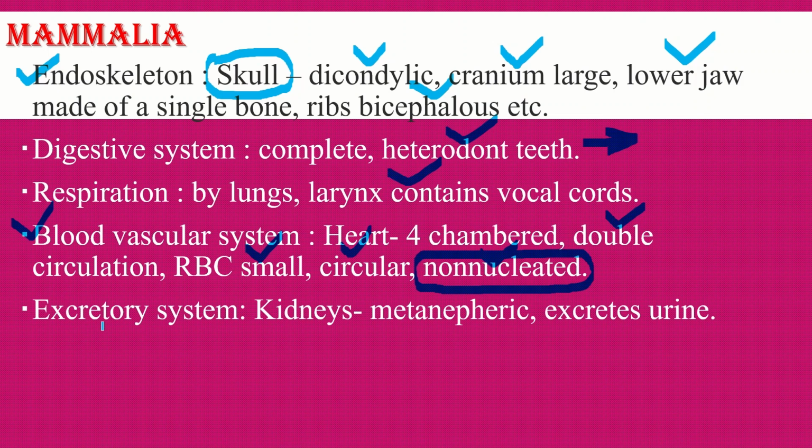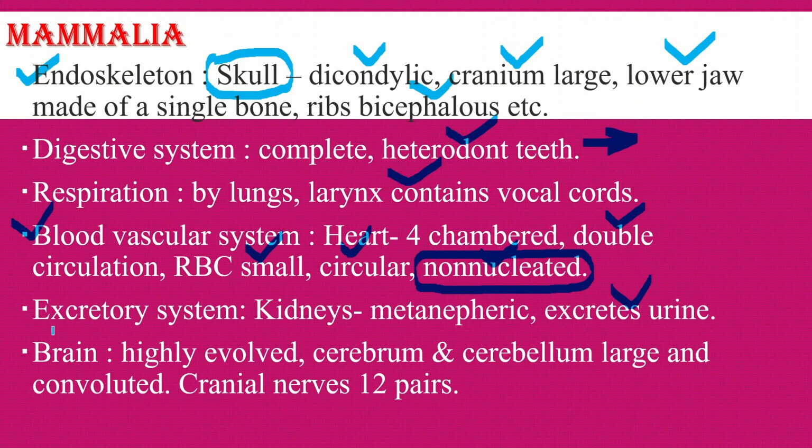Excretory system: the kidneys are metanephric, and these organisms, mammals, excrete urine. In mammals, ureters open into a muscular urinary bladder. These organisms are ureotelic, excreting urea.